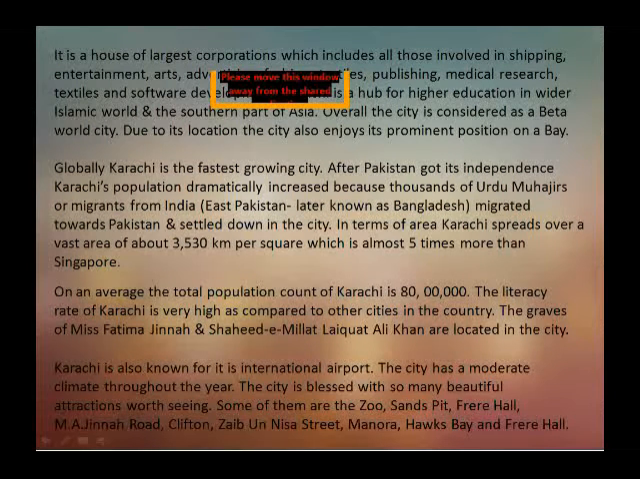Karachi is a hub for higher education in the wider Islamic world and the southern part of Asia. Overall, the city is considered a beta world city due to its location. The city also enjoys its prominent position on a bay.